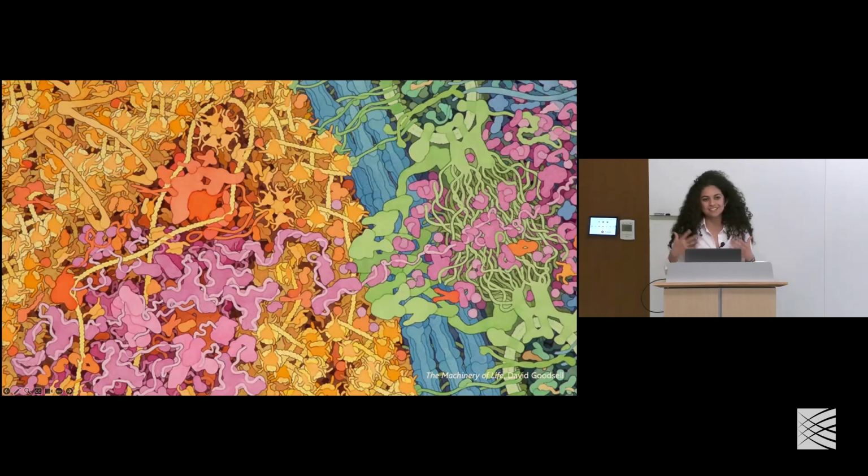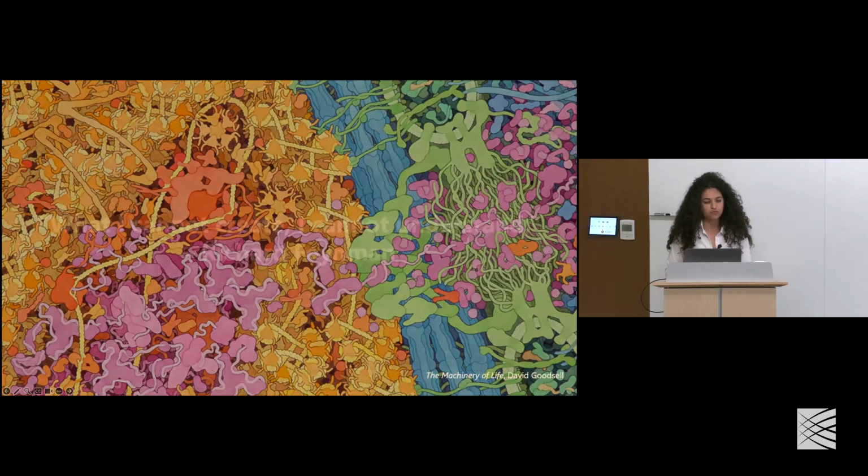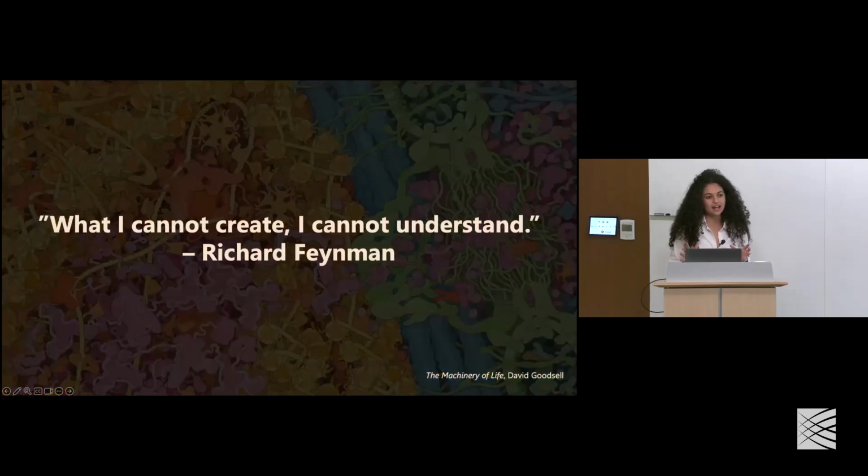And so, as computer scientists, mathematicians, statisticians, we want to bring our toolkit to these problems in biology. But there's this incredible complexity that we're faced with, and we're trying to understand these systems from the bottom up. I think at its core, this idea of generative modeling gets to the very heart of a scientific question, where the physicist Richard Feynman put it best, when he said, what I cannot create, I cannot understand.